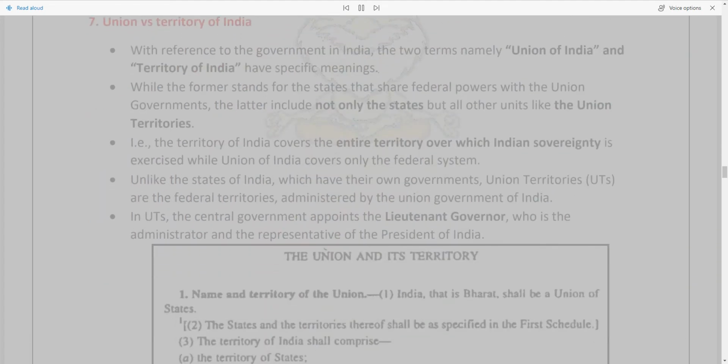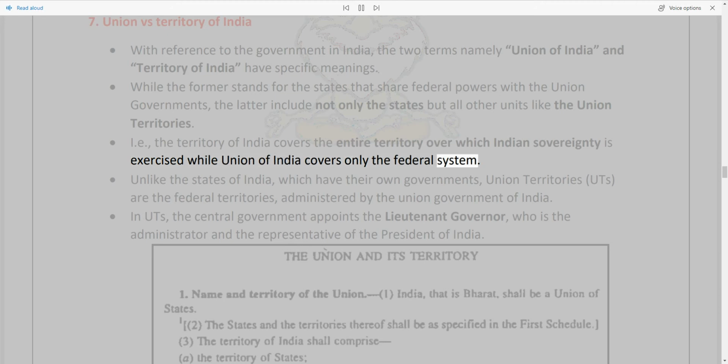7. Union versus Territory of India. With reference to the government in India, the 2 terms, namely Union of India and Territory of India, have specific meanings. While the former stands for the states that share federal powers with the union government, the latter includes not only the states but all other units like the union territories. I.e., the Territory of India covers the entire territory over which Indian sovereignty is exercised, while Union of India covers only the federal system.